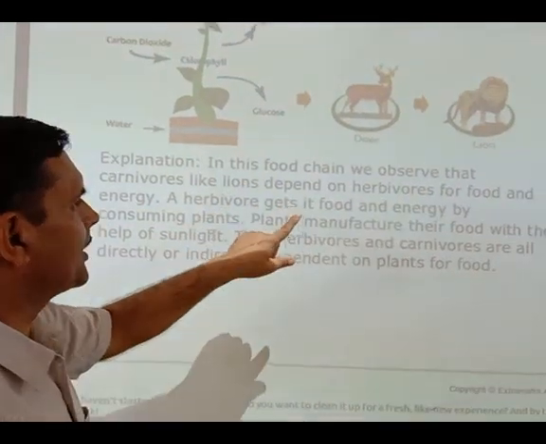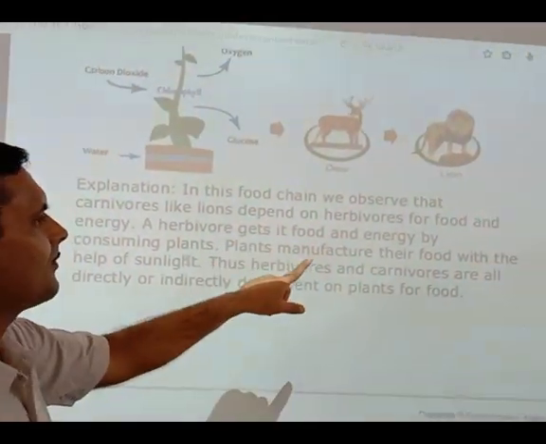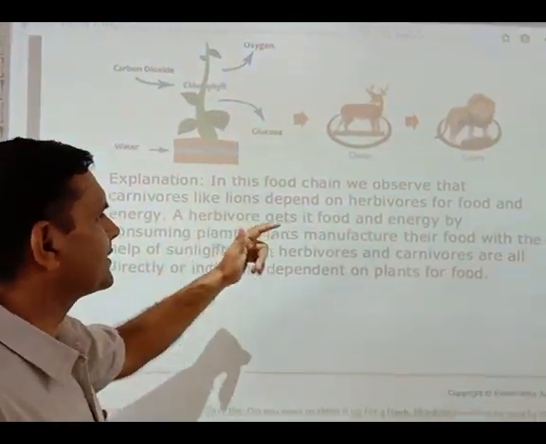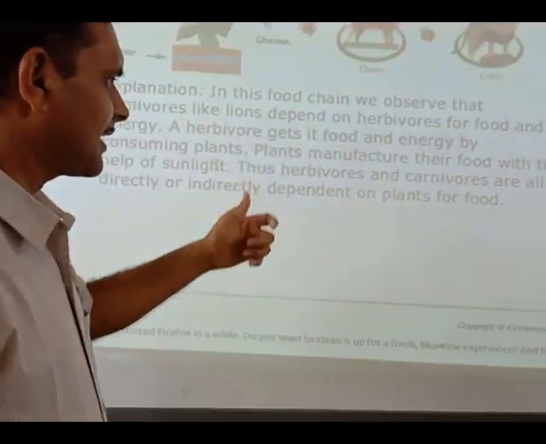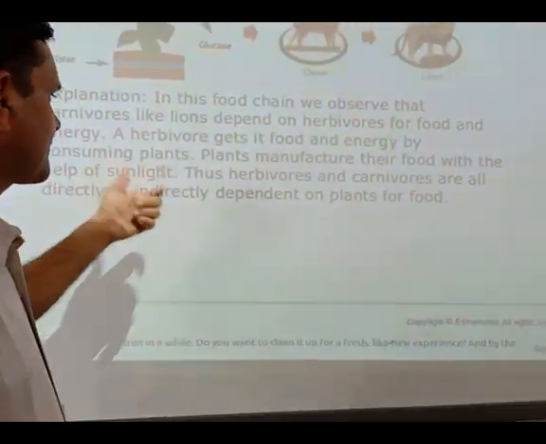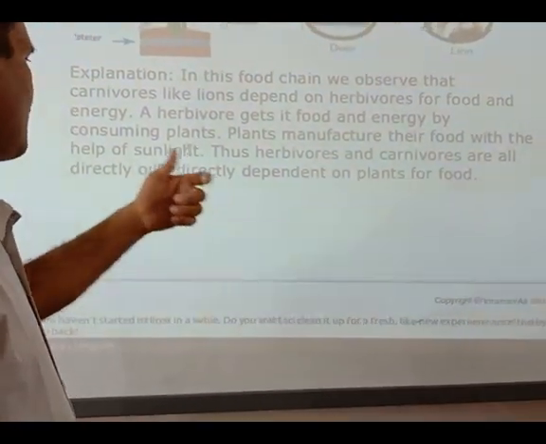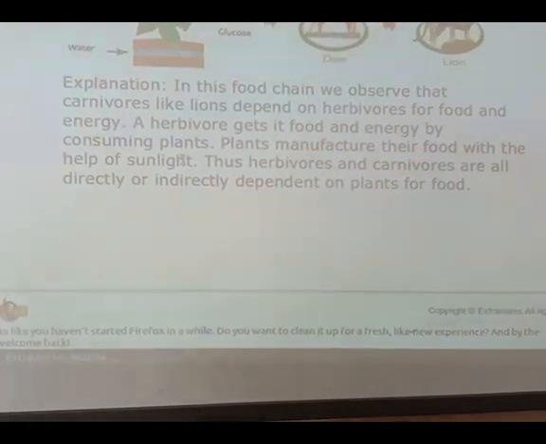In this food chain, we observe that carnivores like lions depend on herbivores for food and energy. A herbivore gets its food and energy by consuming plants. Plants manufacture their food with the help of sunlight. Thus, herbivores and carnivores all depend directly or indirectly on plants for food.